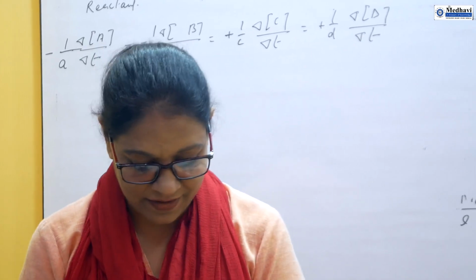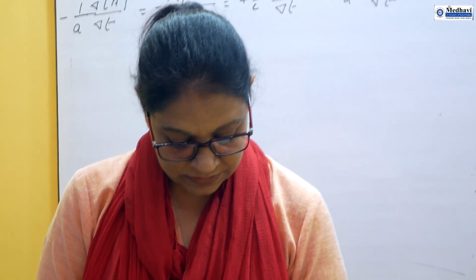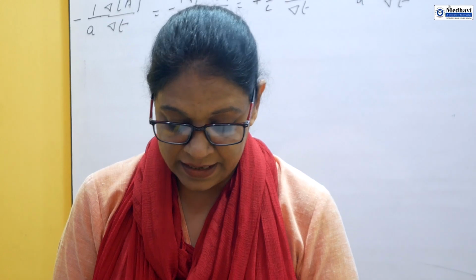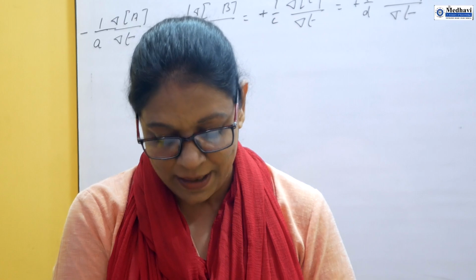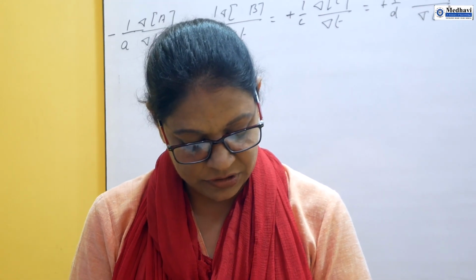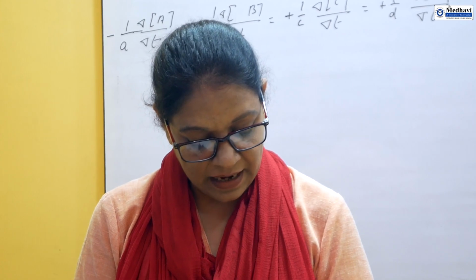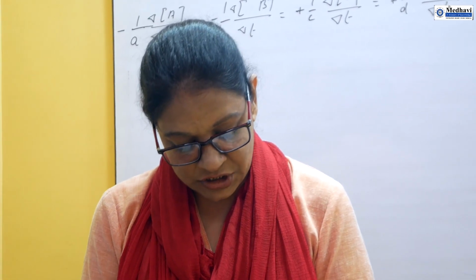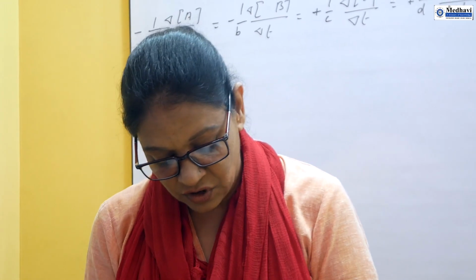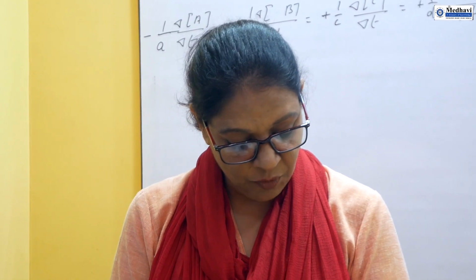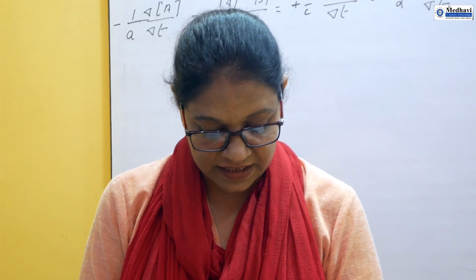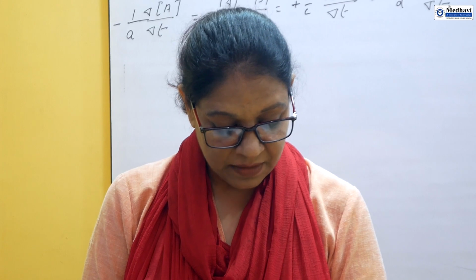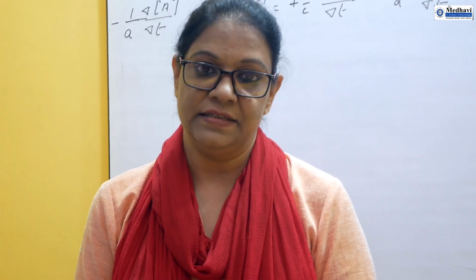There is one question given, and we have to solve this question. It is directly from the NCERT booklet. This part carries numericals, and the numericals of this part are important. The question is: for the reaction R turns to P, the concentration of reactant changes from 0.03 molar to 0.02 molar in 25 minutes. Calculate the average rate of reaction using units of time both in minutes and seconds.